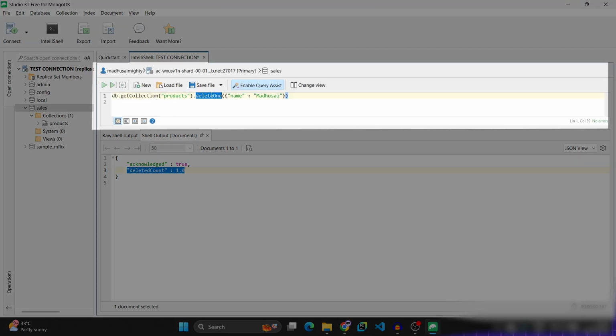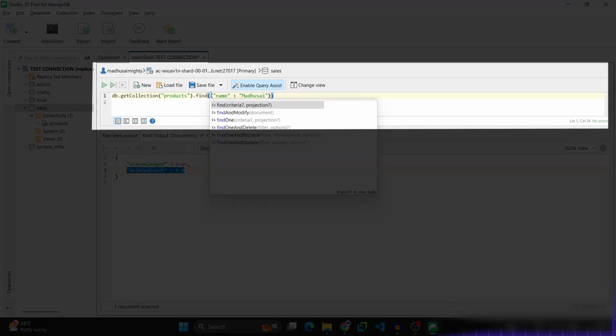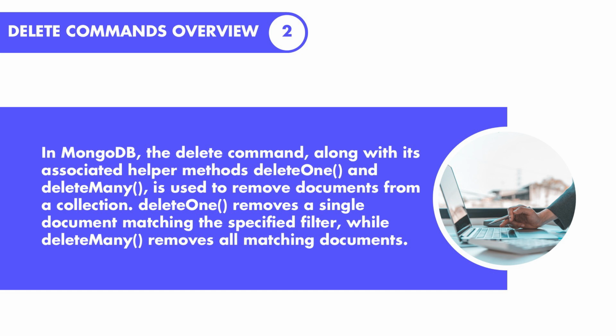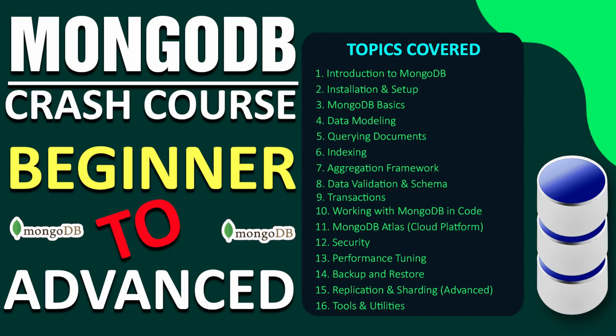Now let us see whether it is deleted or not. If you don't find the name Madhusai, then it is deleted. I will remove the deleteOne command and enter find. Press Control and Enter. Here you can see that when finding the name Madhusai, you won't find any record. It indicates that the deleteOne command ran successfully and deleted the matching document. In this video, we have seen simple find commands and simple delete commands.